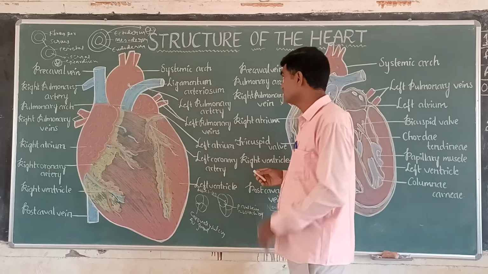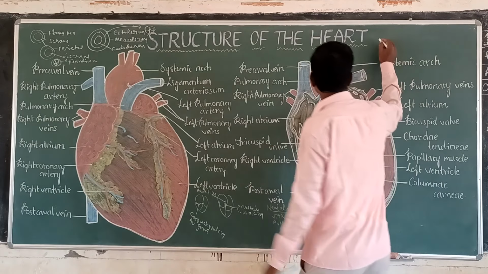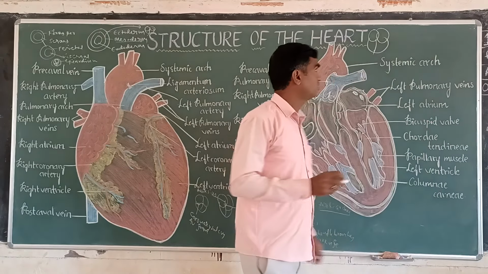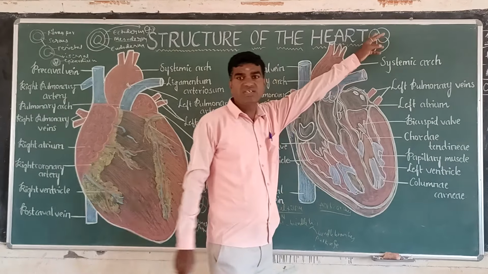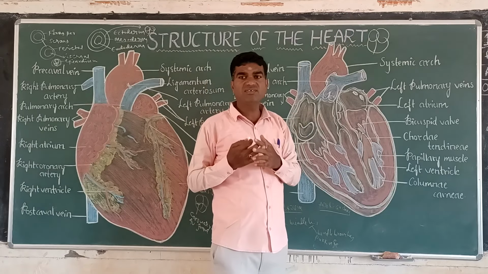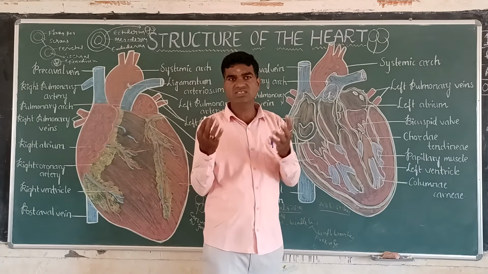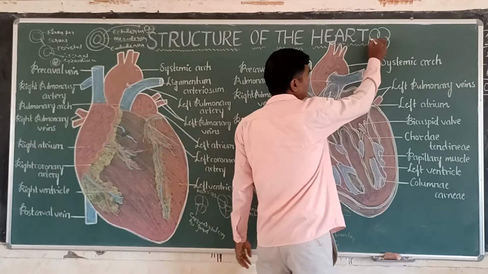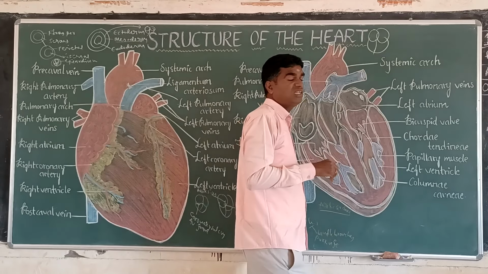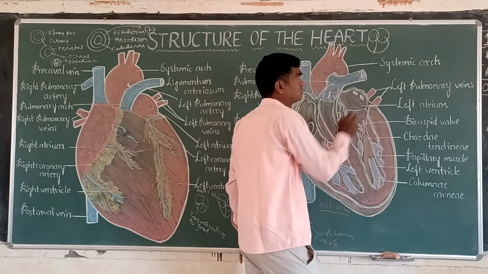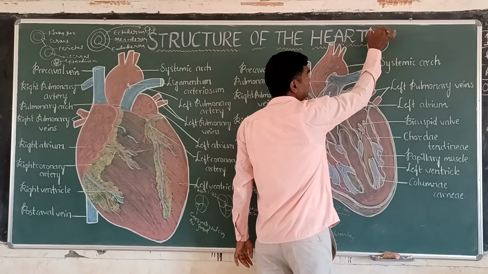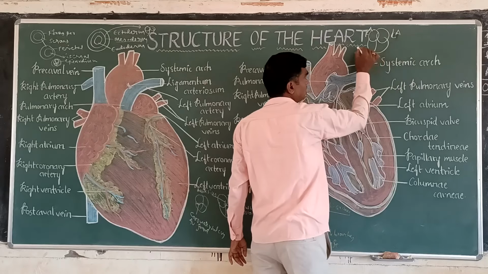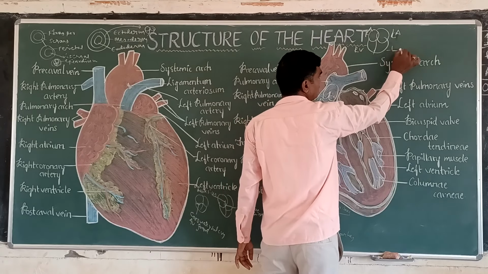If you see the heart structure, now this is the heart. It contains two precaval veins and one postcaval vein, which are the receiving chambers from various parts of the body. The upper chambers are called the atria and the lower chambers are called the ventricles. This is the right atrium, this is the left atrium, this is the right ventricle, and this is the left ventricle.